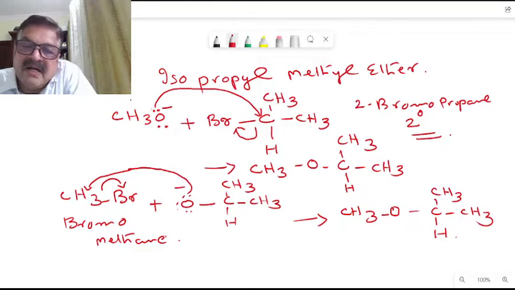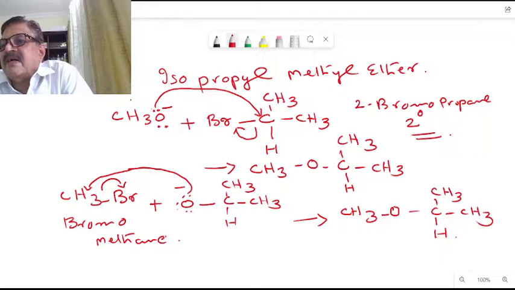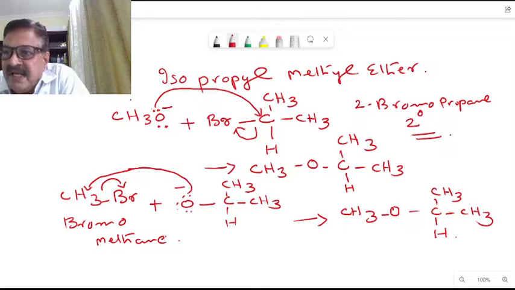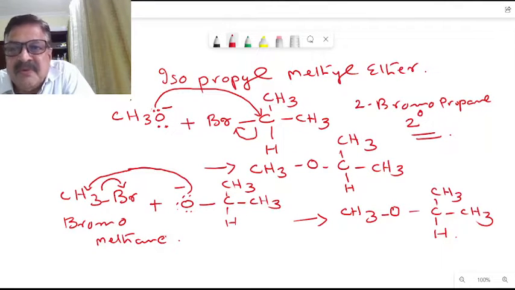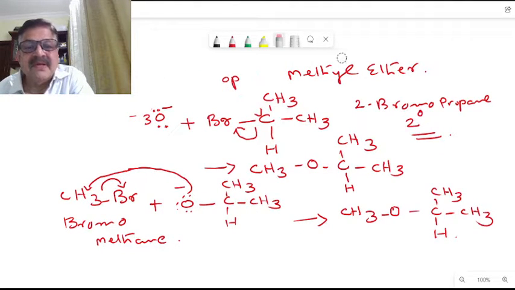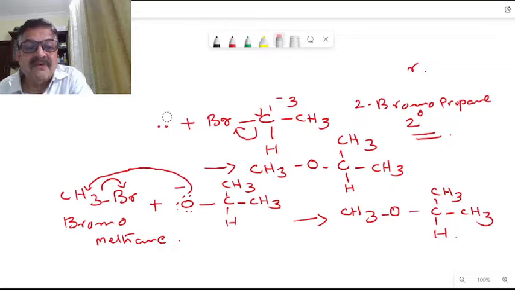Now, for the synthesis of an alcohol, a hydroxyl group, an OH group, will be there. Okay, a nucleophile is needed here. So which kind of nucleophile? Say NaOH or potassium hydroxide, whatever it is, for the synthesis of alcohols.